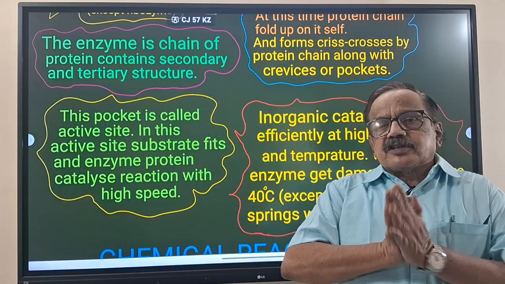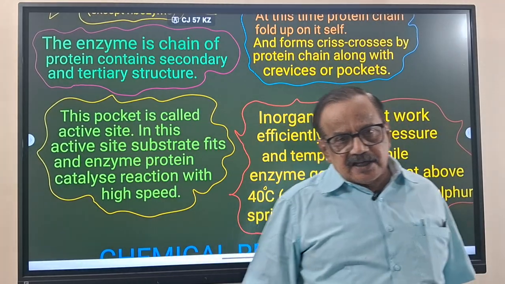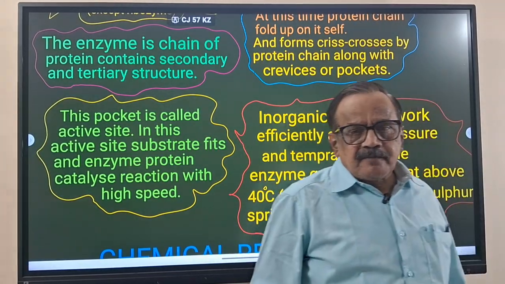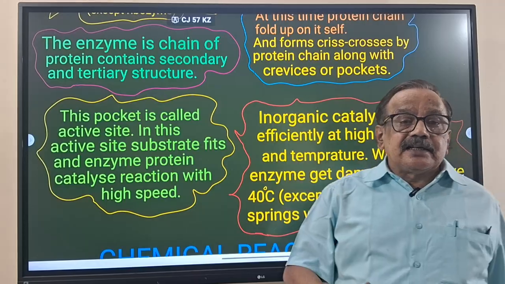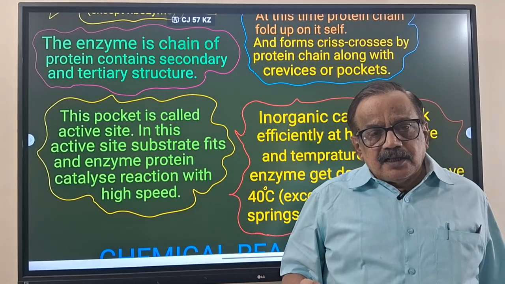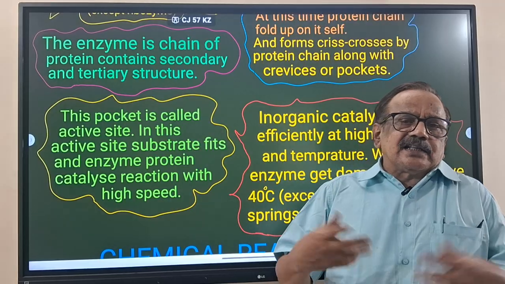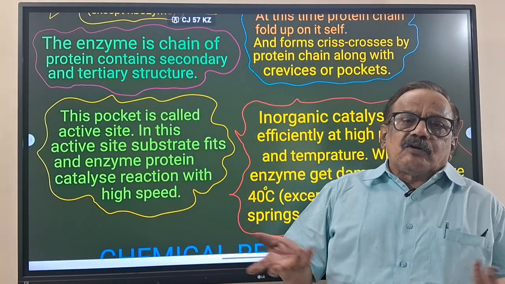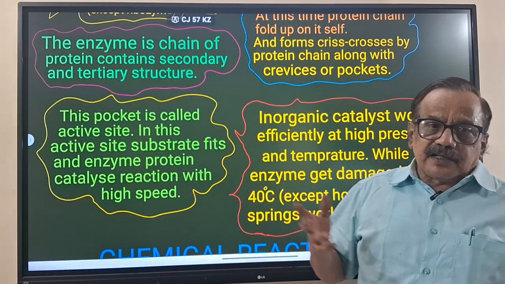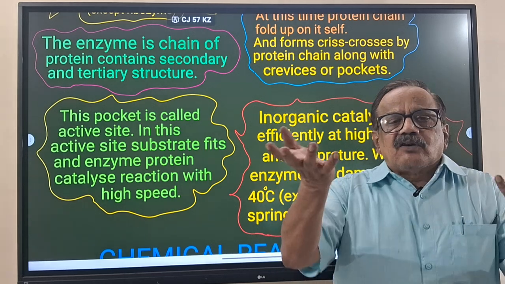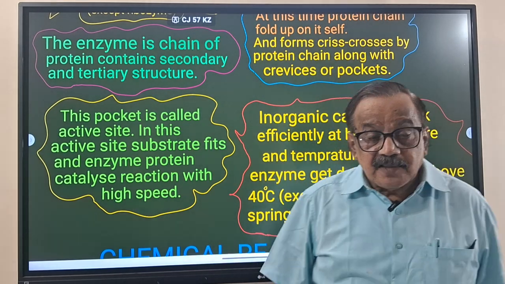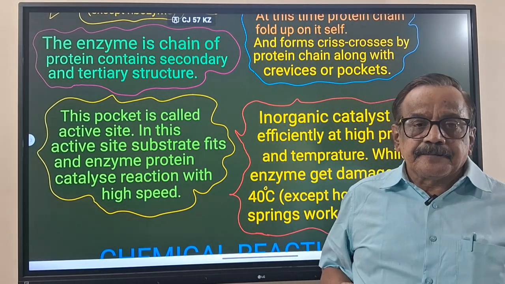The peptide bonds will break when the temperature increases to more than 40 degrees, and the tertiary structure will lose its structure. When it loses the structure, there are no packets, that is, no active sites. When there is no active site, there is no reaction.